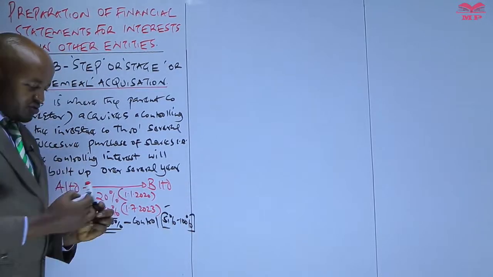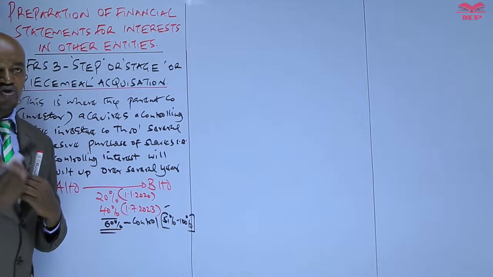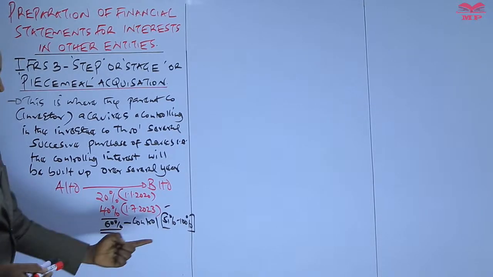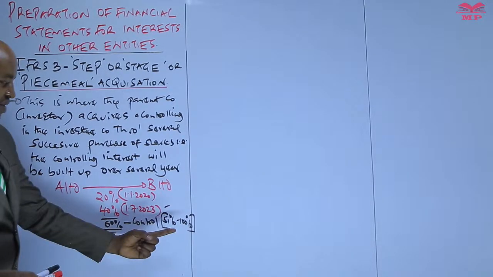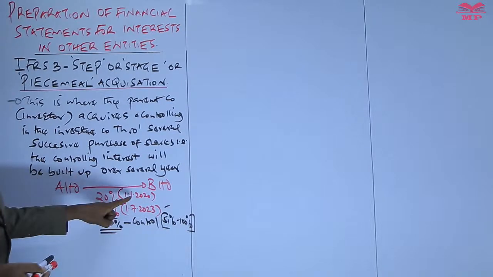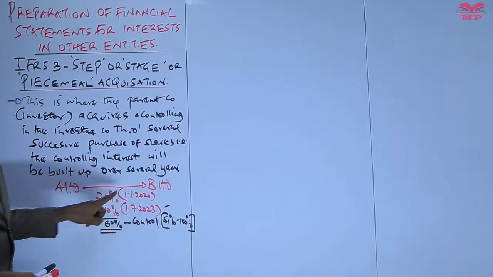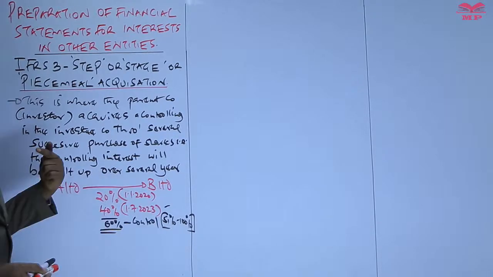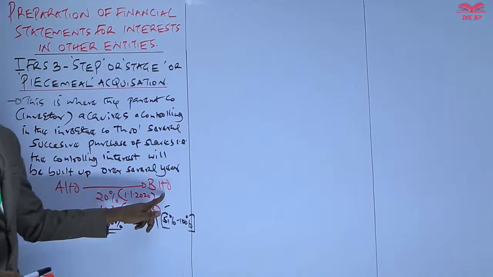A company will only be exercising control over the investee company where the shares held lie between 51% and 100%. So on 1st January 2020, when A Limited acquired 20% of the shares in B, A Limited was not able to exercise control.